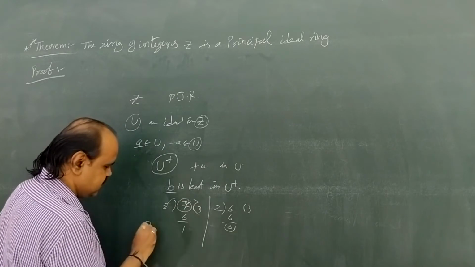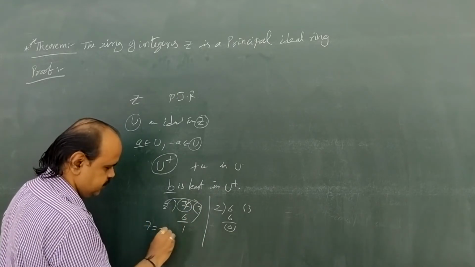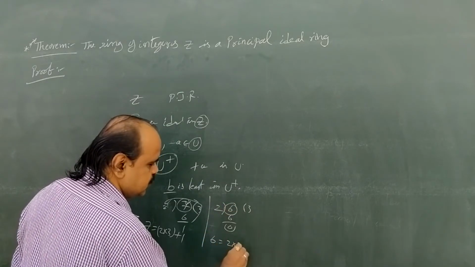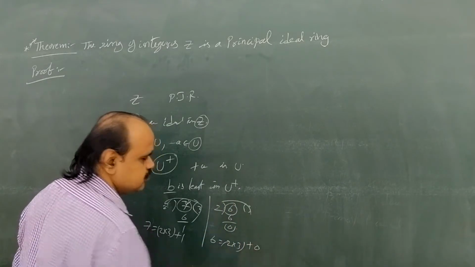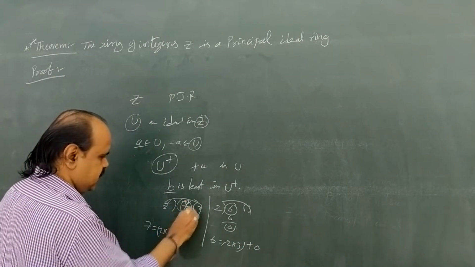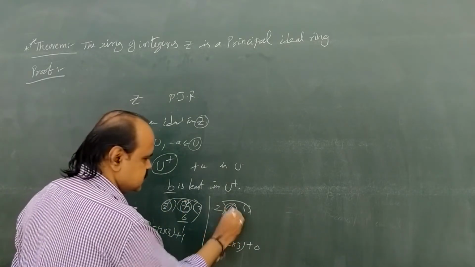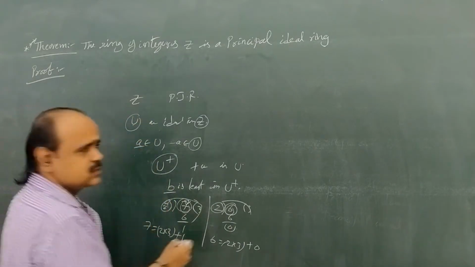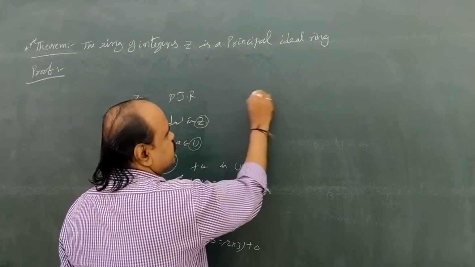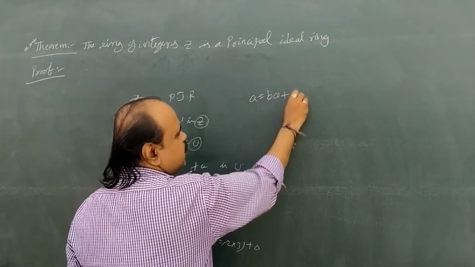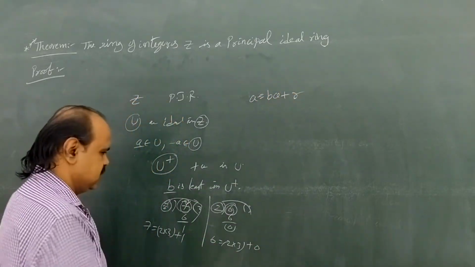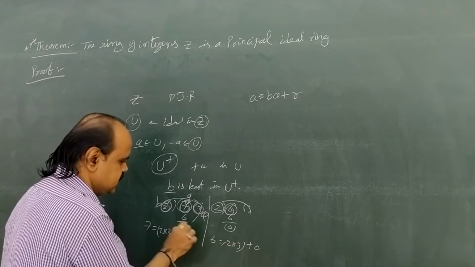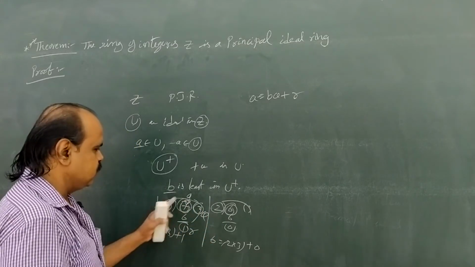Again, how do we get 7? 2 into 3 plus 1. In a similar manner, 6 equals 2 into 3 plus 0. Here 7 and 2 are integers, and 6 and 2 are integers. Similarly, if a and b are integers, then a equals bq plus r. Suppose a is 7 and b is 2; this is the quotient, this is the remainder. So a equals bq plus r.